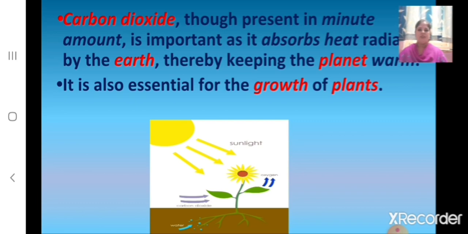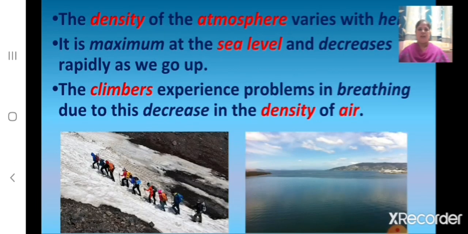It is important as it absorbs the heat that is radiated by the earth, and thus it keeps the planet warm. And it is also very important and essential for the plants to grow. The density of the atmosphere varies with height. It is maximum at the sea level and decreases rapidly as we go up. The climbers experience problems in breathing due to this decrease in the density of air.